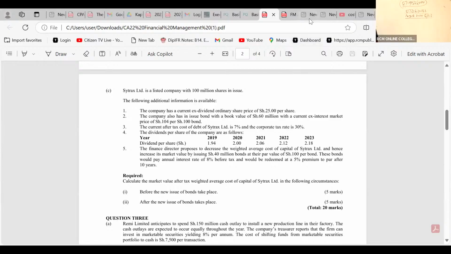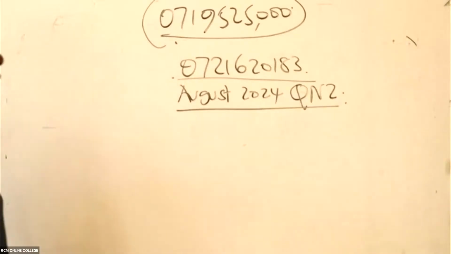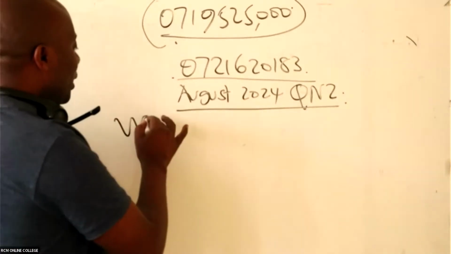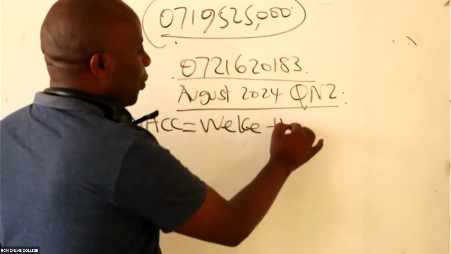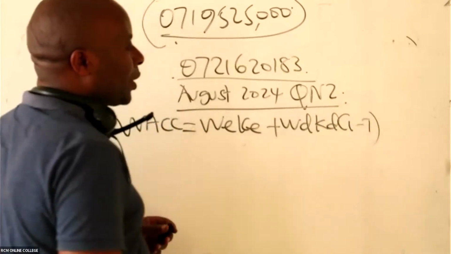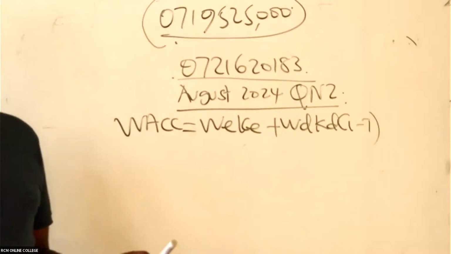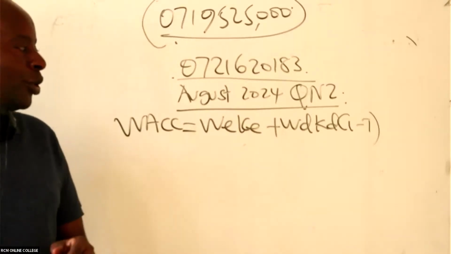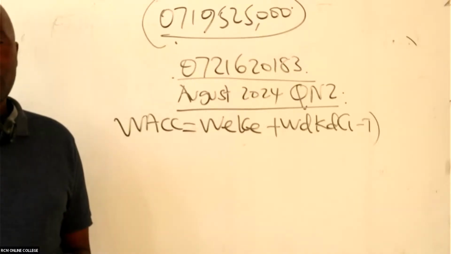So these are straightforward questions, very easy, because they simply wanted us to give them the WACC. And to get the WACC, we shall take weight of equity, cost of equity, weight of debt, cost of debt. Cost of debt will be tax adjusted. In this question, we don't have preference shares. We only have equity and cost of debt.